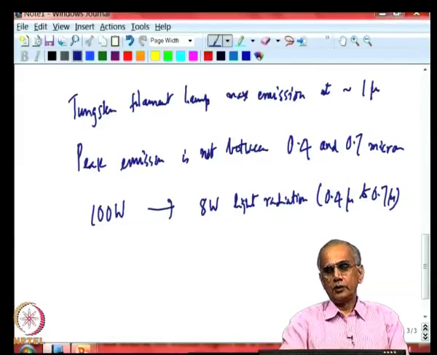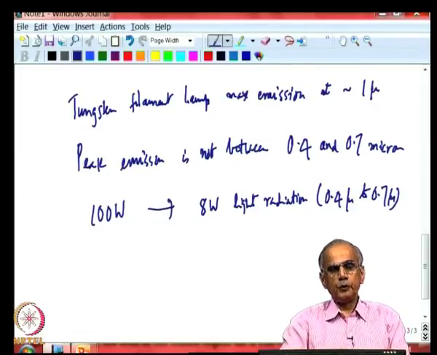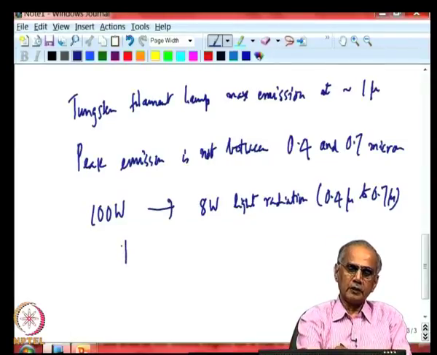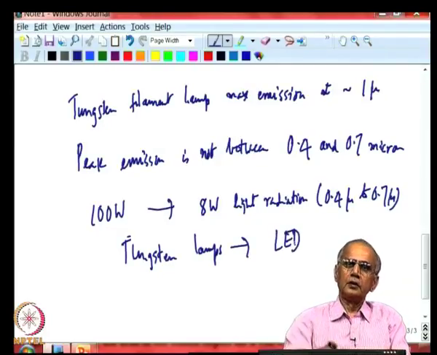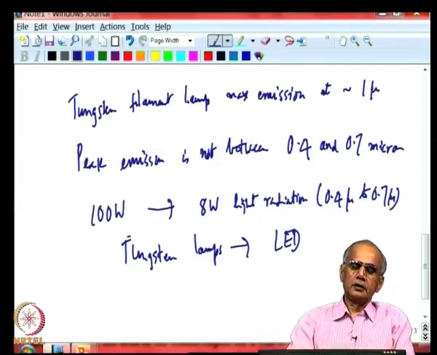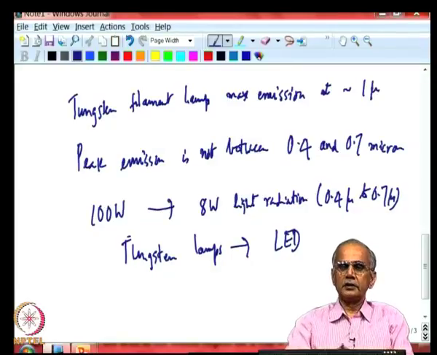Okay. So, that is why in the last 10 years you must have seen that most people who are energy conscious are switching over from tungsten lamps to light emitting diodes. This is occurring because the efficiency of these LEDs is much higher than that of tungsten filament lamps, and hence they are more efficient creation of light energy.